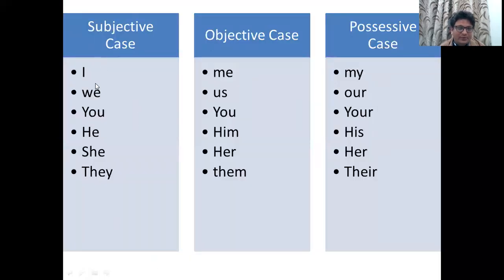Now how are these pronouns changed? Subjective case I, objective case me, possessive case my. We, objective case us, possessive case our. You, objective case you, possessive case your. He, him, his. She, her, her.